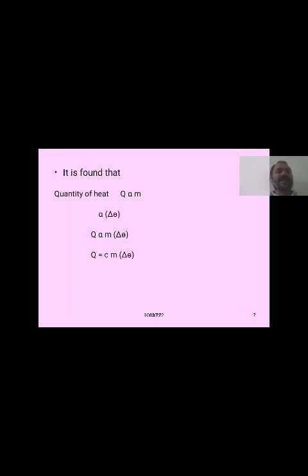Here the proportionality constant is C. Here C is called the specific heat of a gas. Generally, the amount of heat energy required to raise the temperature of a gas through 1 degree centigrade is called the specific heat of a gas.